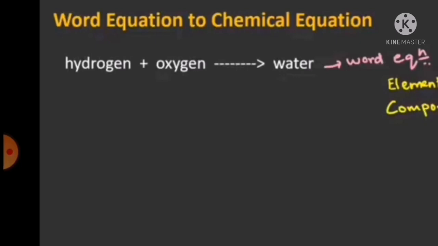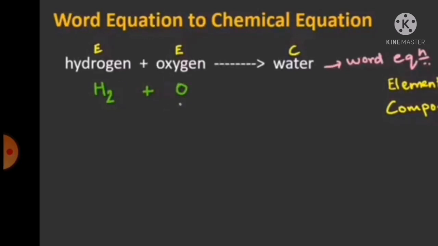Let us just see, here there is a word equation given. Hydrogen plus oxygen gives water. How to write the chemical equation? You all know the names of these elements. So hydrogen, that is the name of the element. How to write the symbol? What is the symbol for hydrogen? Yes, H, capital H. Then what is the next element? Oxygen. What is the symbol for oxygen?